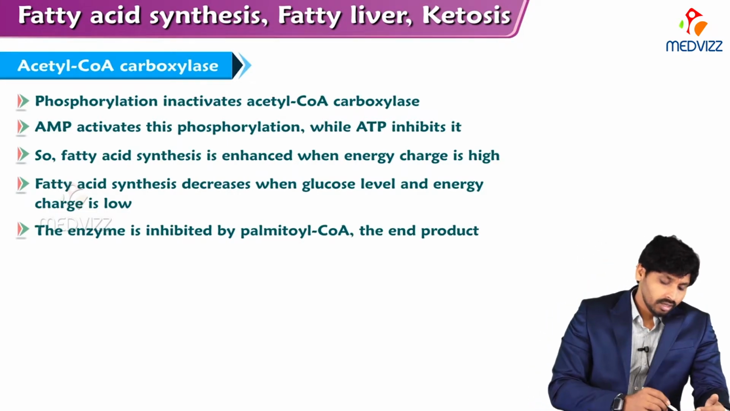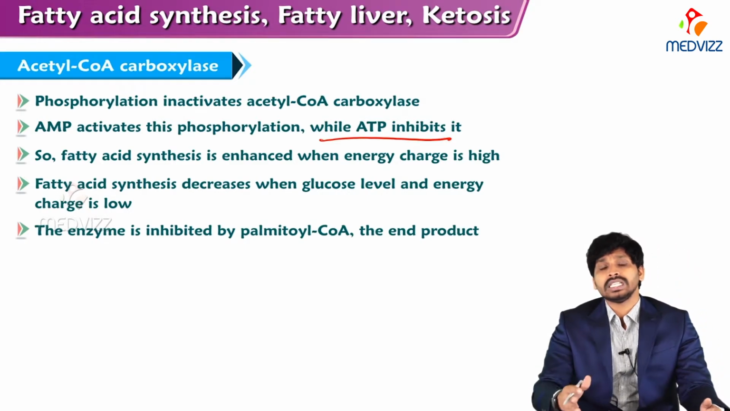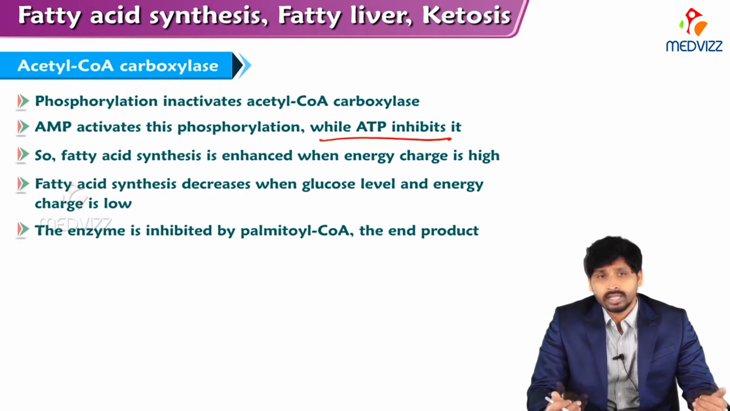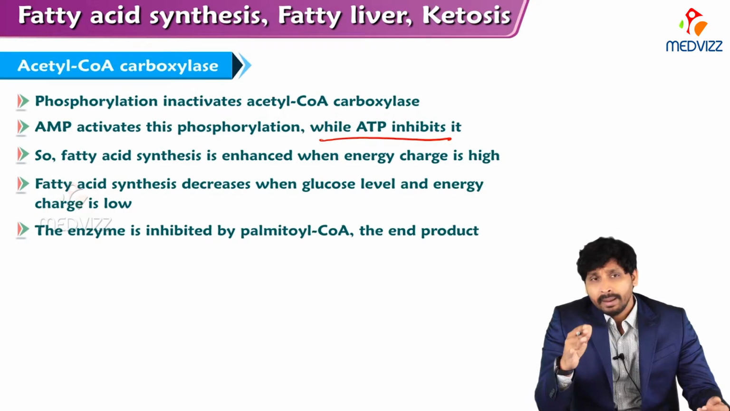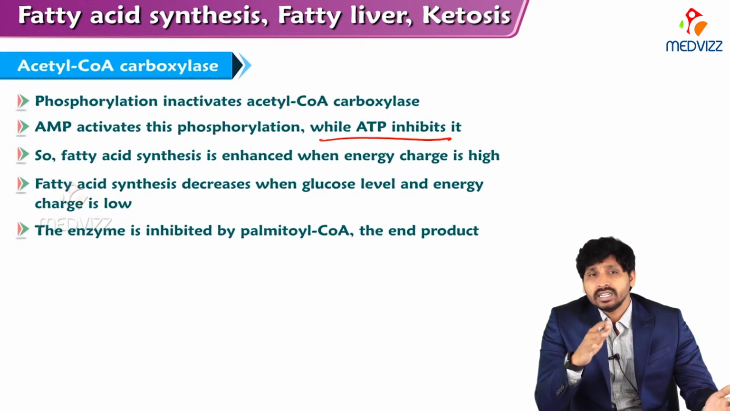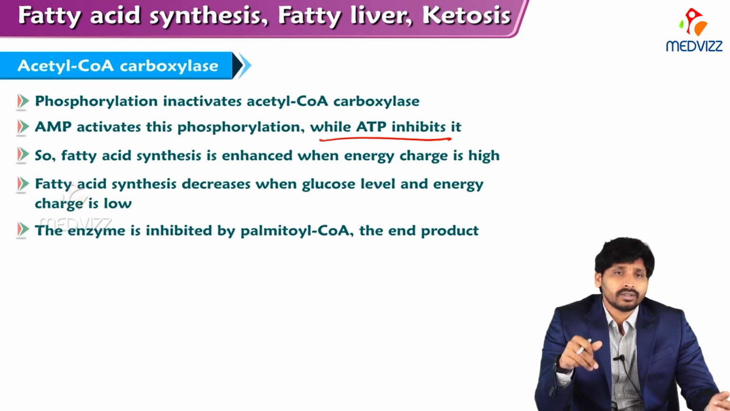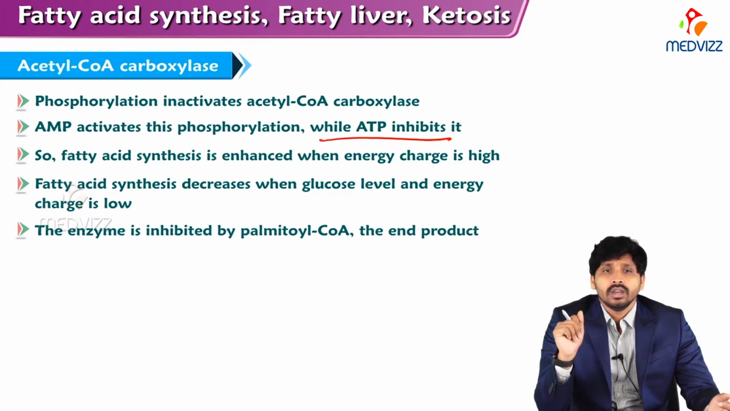AMP activates the phosphorylation while ATP inhibits it. What is indicated? AMP activates the phosphorylation process, which means AMP indicates a deficiency of energy, while ATP indicates an excess of energy. So they have contradictory actions on acetyl-CoA carboxylase.